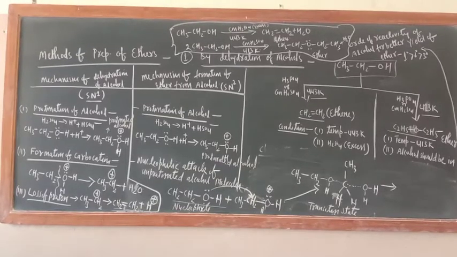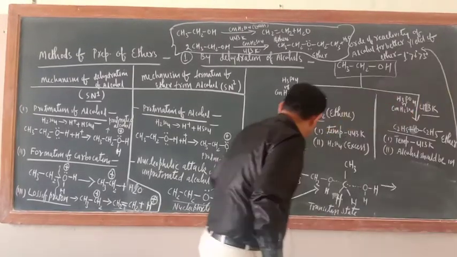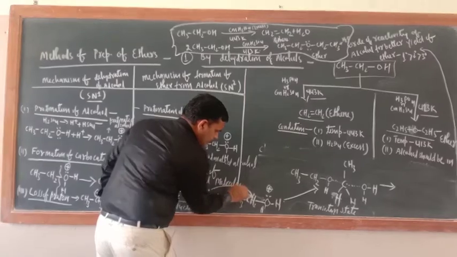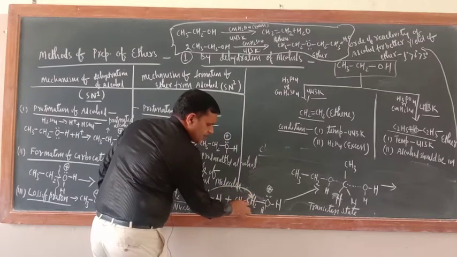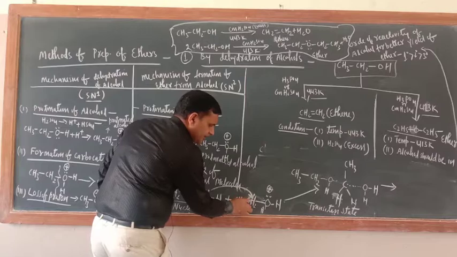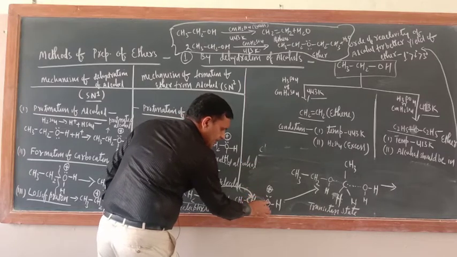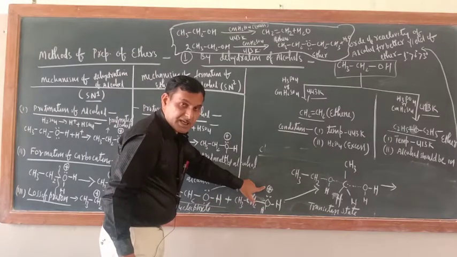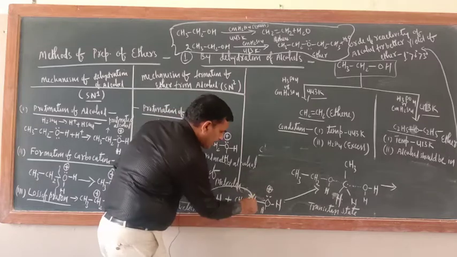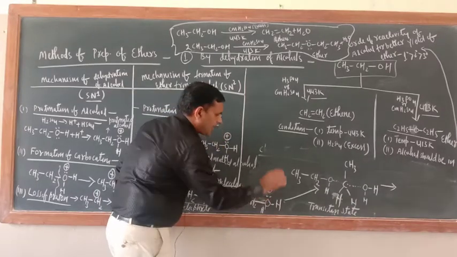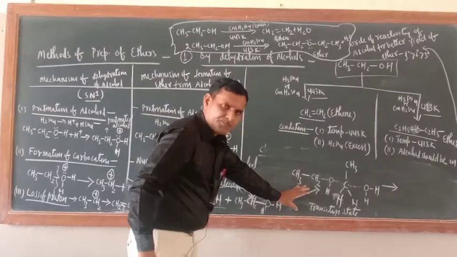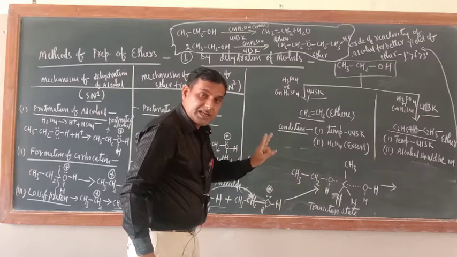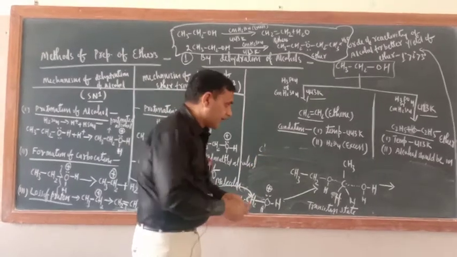Okay, just see here. This second molecule of alcohol, which is unprotonated, now the oxygen has got a lone pair of electrons. So this will attack on this carbon atom, the CH2 carbon atom, because this is electron deficient. Why is it electron deficient? Because this oxygen has received a positive charge, meaning this oxygen has got the electron deficiency. So it will attract the electron which is present between carbon and oxygen. Now here I made the transition state, and in the transition state carbon will exhibit pentavalency. This is the leaving group.